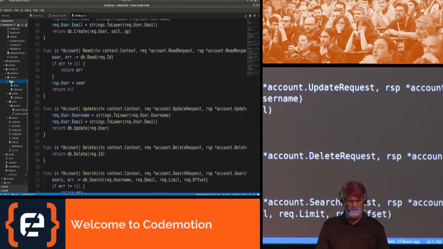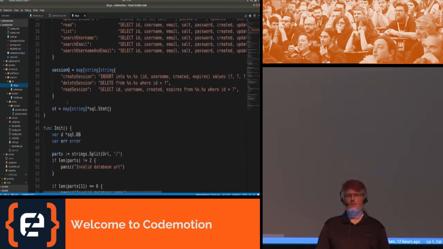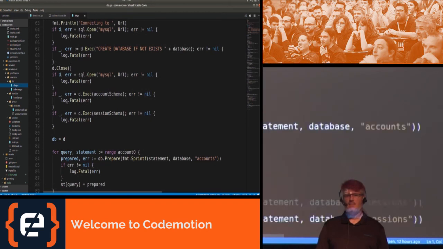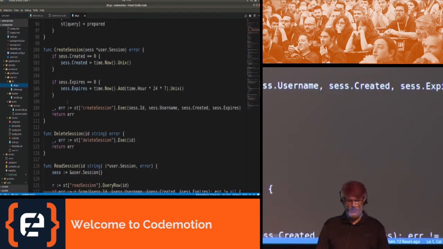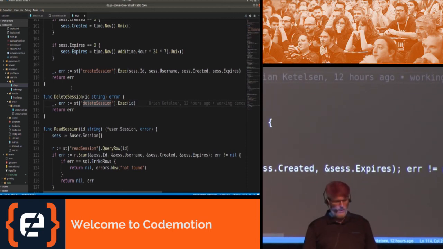And then we have a database package that is exactly what you'd expect the database to do. It creates the database if it doesn't exist. It creates the tables and migrates them up if they aren't there. And then we have methods for pretty much each of our operations. So if you're going to delete a session, you call the delete session query and execute it, and then return the response back to the handler, which returns a response back to the client. So our user service has authentication, login, passwords, sessions. Awesome.